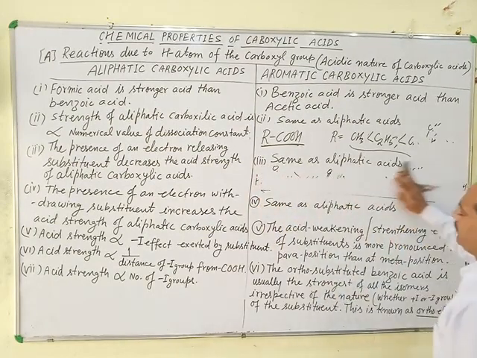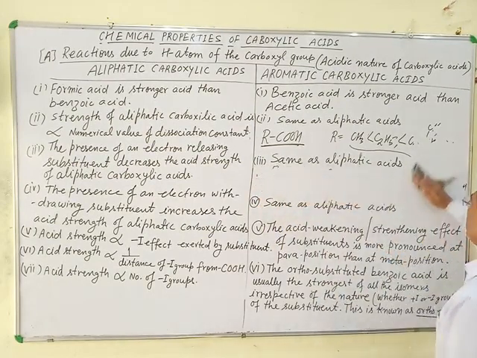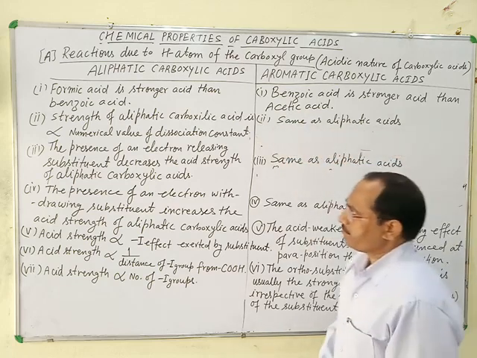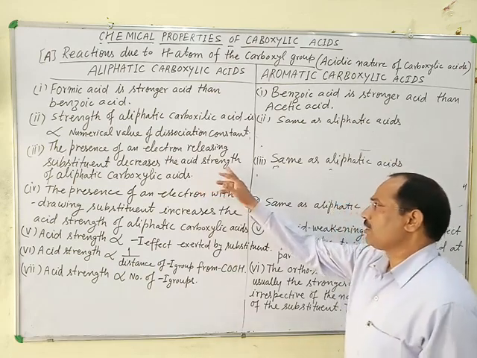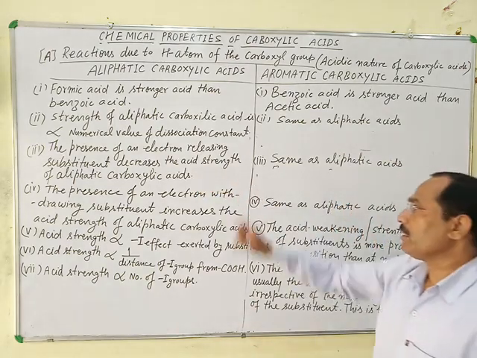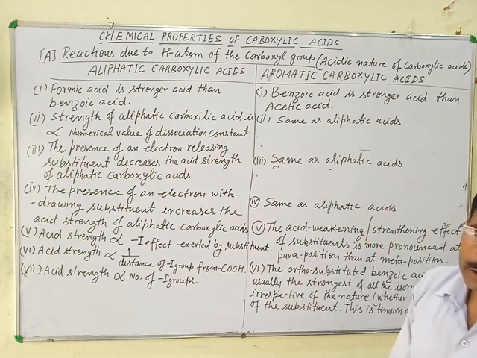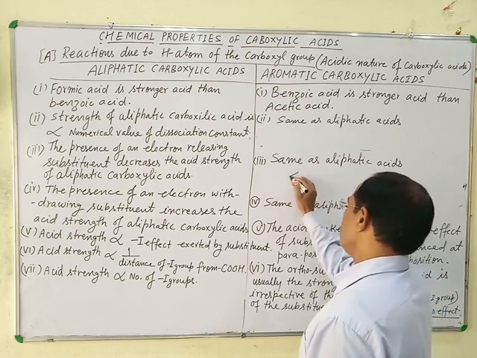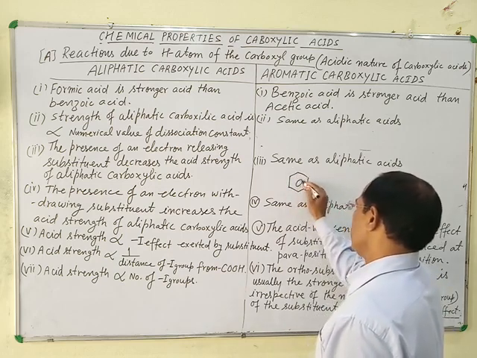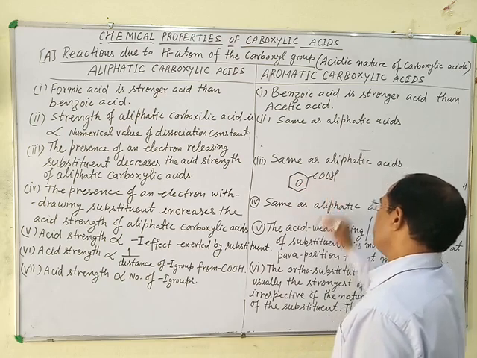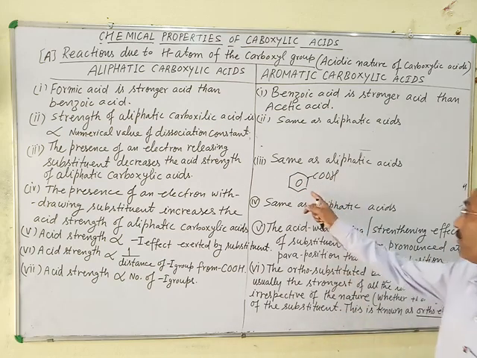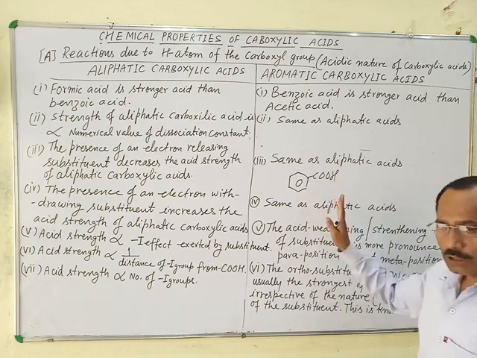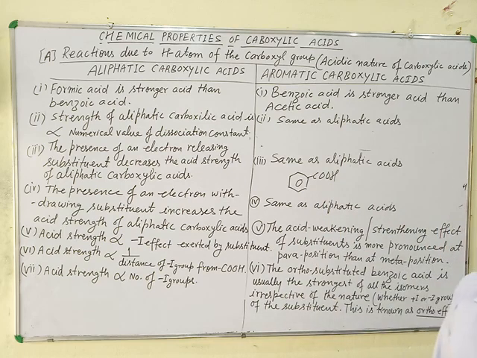The same effect is seen in case of aromatic carboxylic acids. Means the presence of an electron releasing substituent decreases the acid strength of carboxylic acid. For example, this is benzoic acid. Benzoic acid is unsubstituted aromatic carboxylic acid.